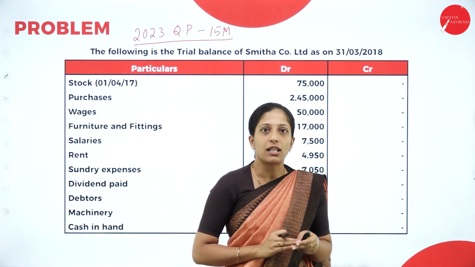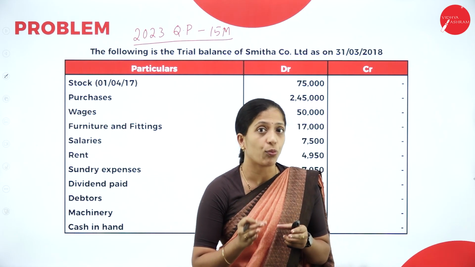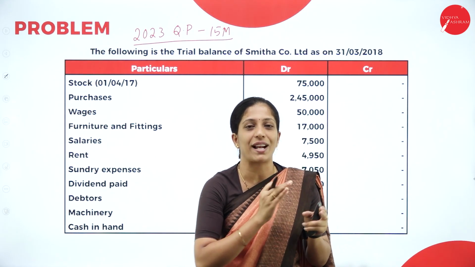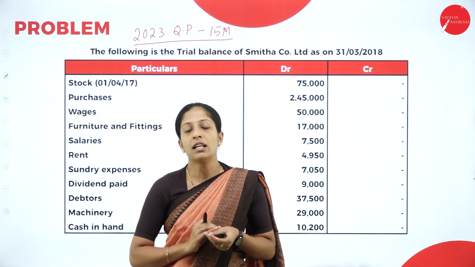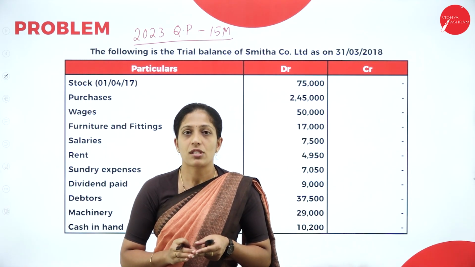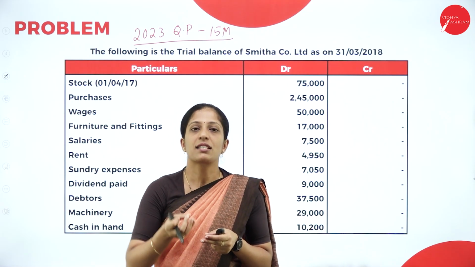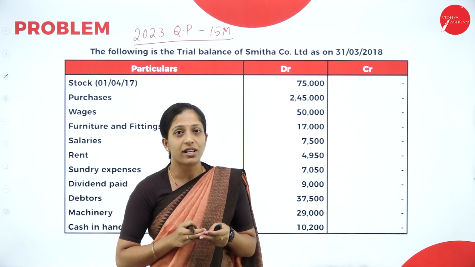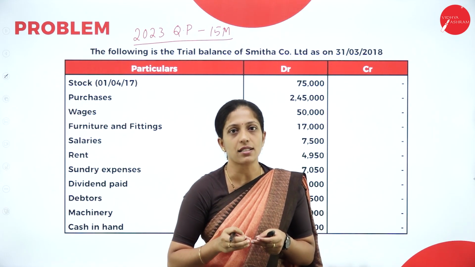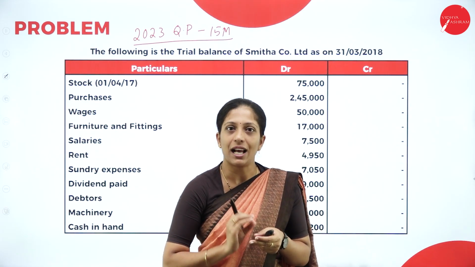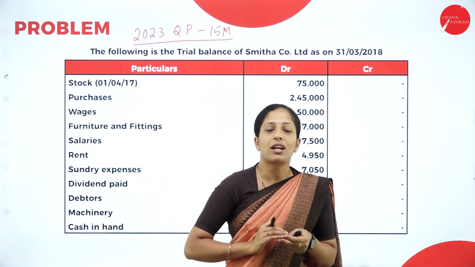Coming to your balance sheet. We are going to follow the vertical form of balance sheet as well as statement of profit and loss, as per Companies Act 2013. Your balance sheet format starts from equity and liabilities. Under that we have first one, shareholders fund. Under shareholders fund, you are going to write share capital, reserves and surplus. Usually this much they will ask. Next, second is non-current liability.